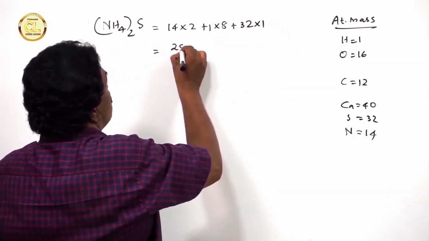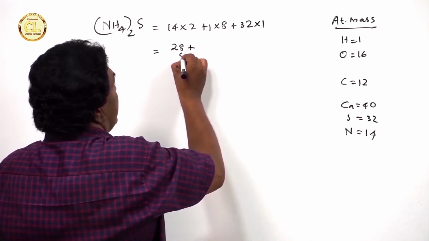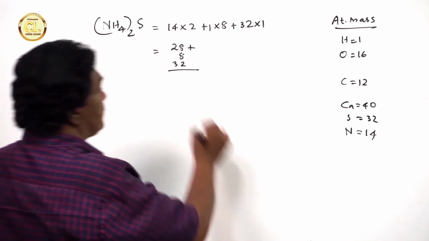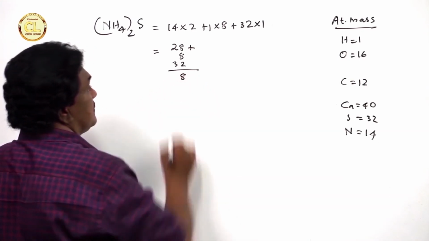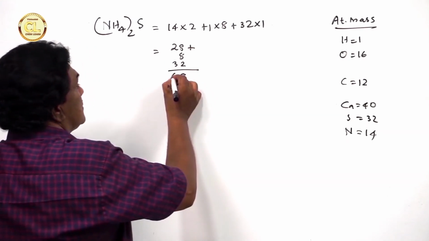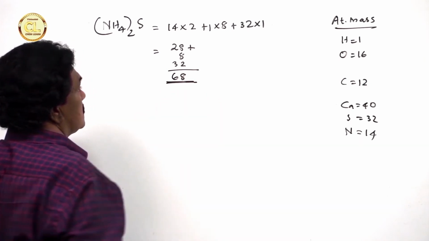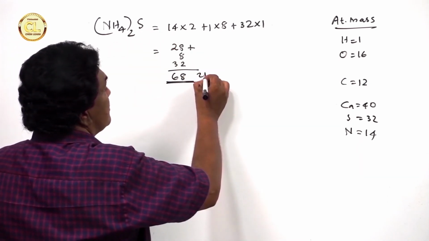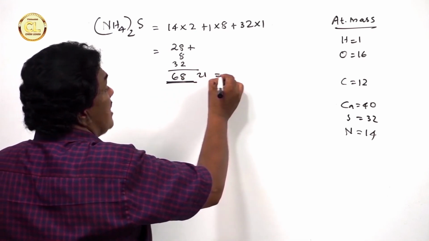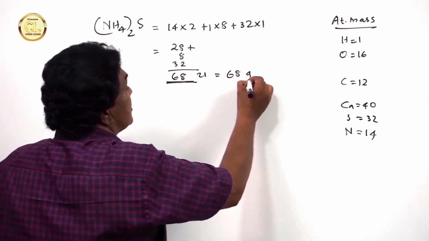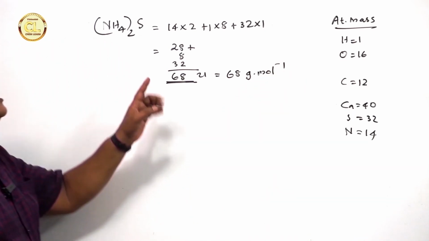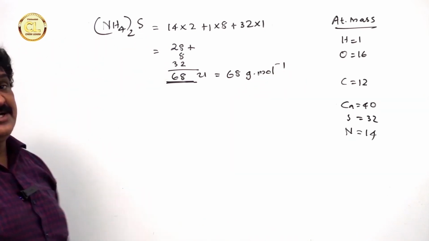Therefore, 28 plus 8 plus 32 is 68. That is the molecular mass of ammonium sulfide: 68 unified mass, or 68 gram per mole.